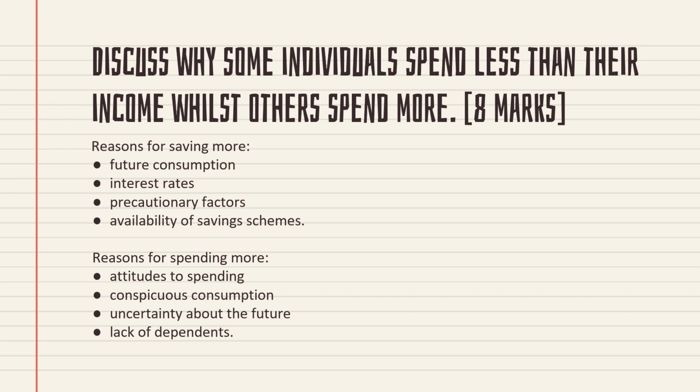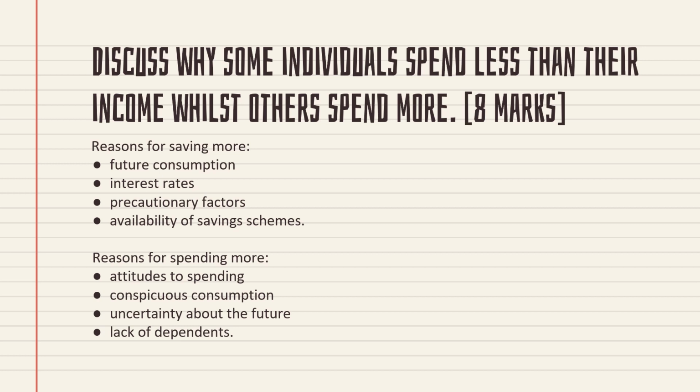Then conspicuous consumption. They intentionally consume more in order to show off to others, to show that yes, we have a high standard of living, or because they see what others are doing and think, others are doing like this, so I also have to do like that. That kind of consumption pattern will be there in some societies. That's why those groups of people are spending more.